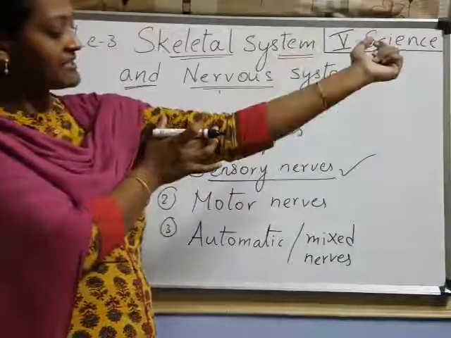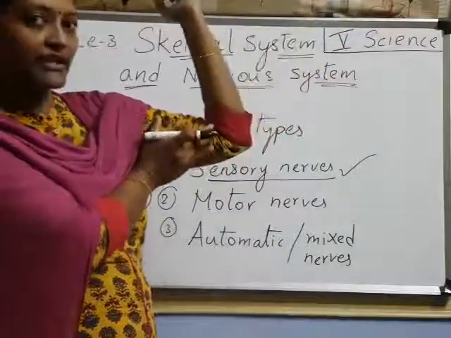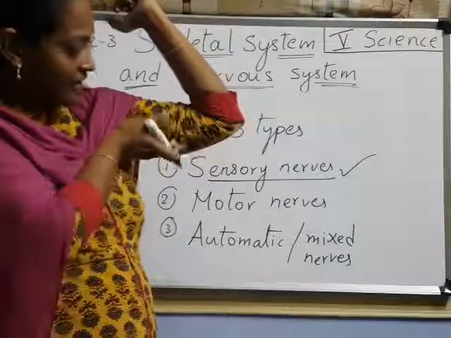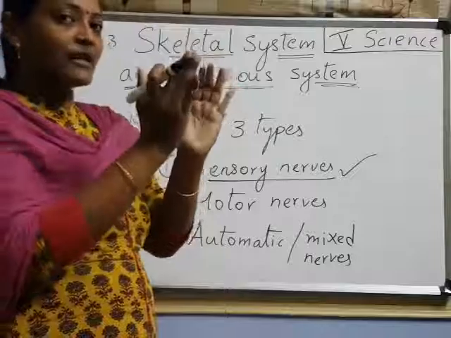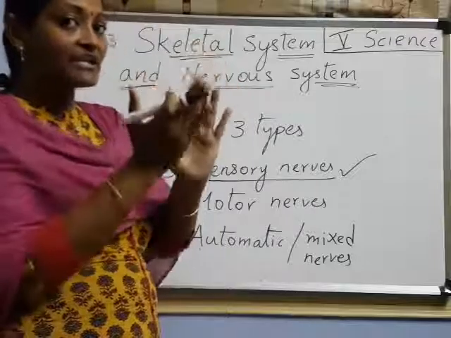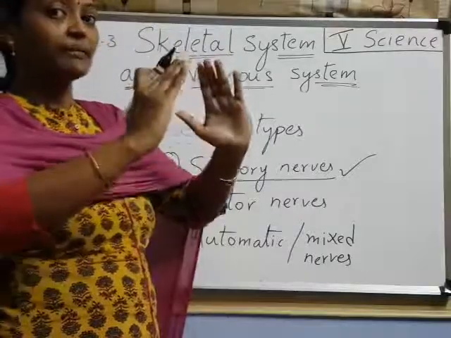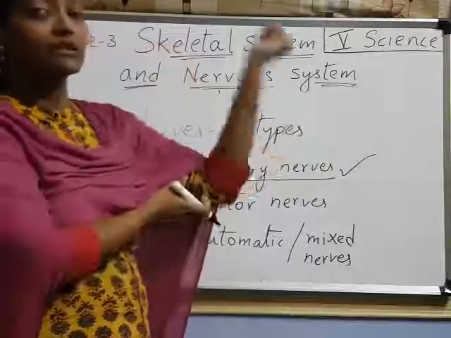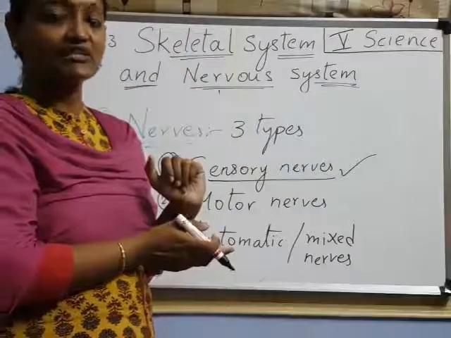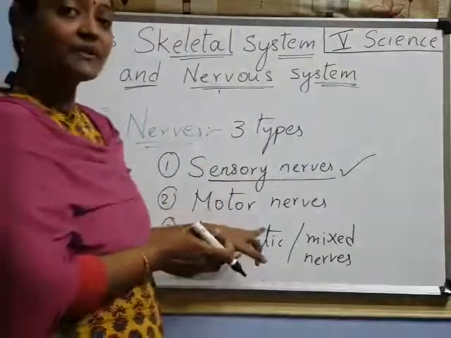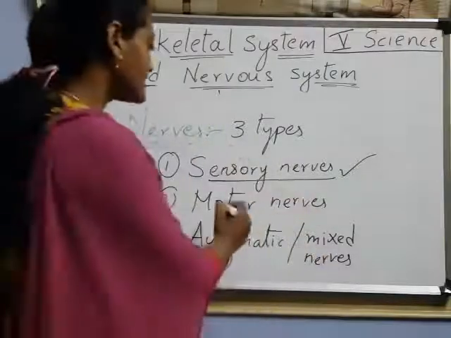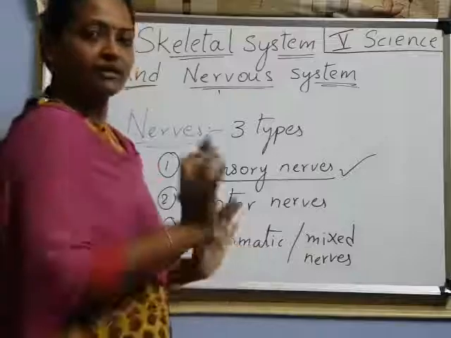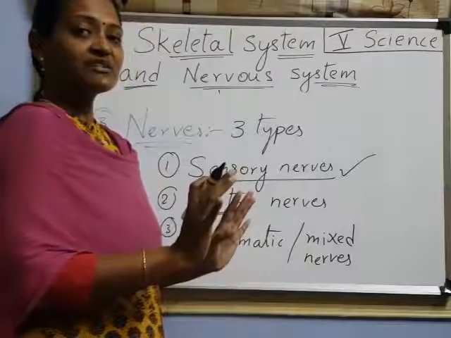Then here the muscle is there, it contracts. Contract means it comes closer. And here the muscle is there, it expands. Means one muscle is coming very near, another muscle is moving back. That means then only the movement is possible. Understood? In motor nerves, what happens? These nerves help to move any part. Motor is nothing but movement. Remember like that.